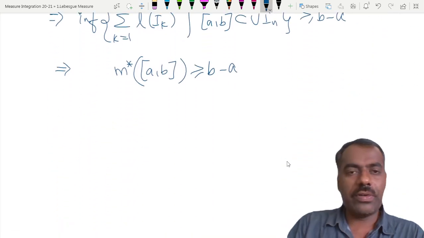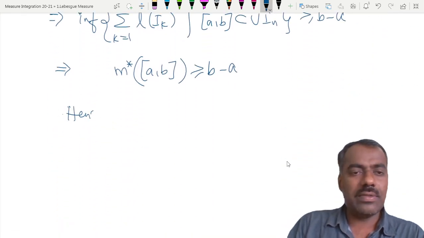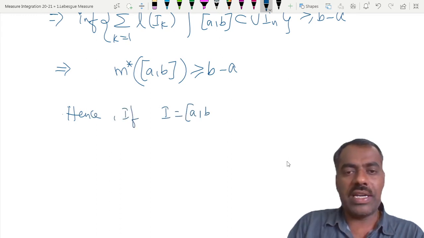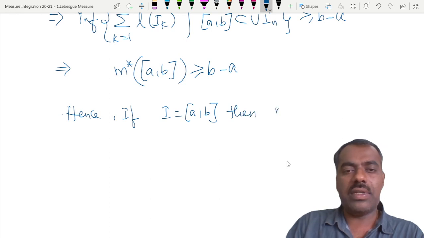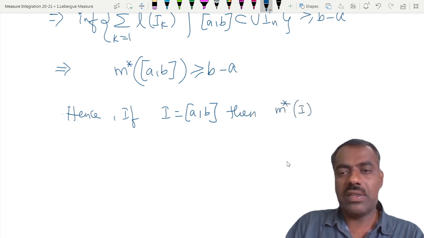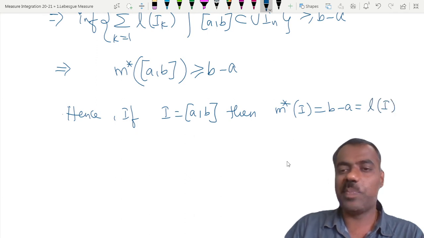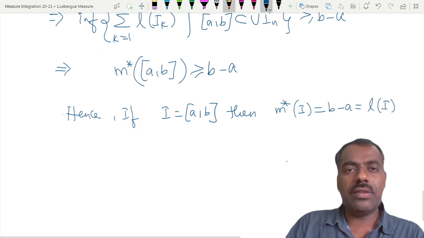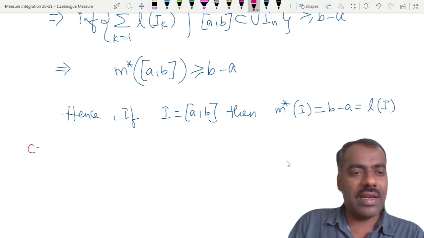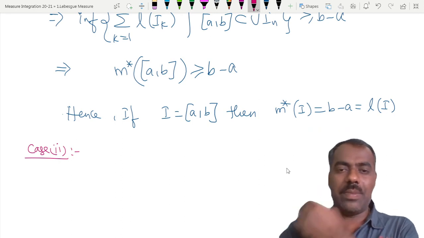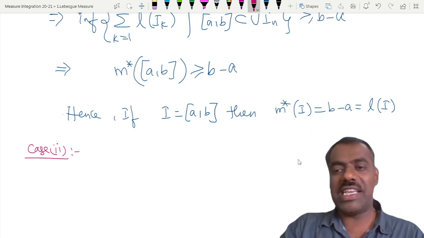So hence, if I is a closed and bounded interval [a, b], then m star of I is b minus a, which is the same as length of I. Once this is there, the remaining is not so difficult. So the first important thing is proving that for a closed and bounded interval [a, b], outer measure is the same as length.